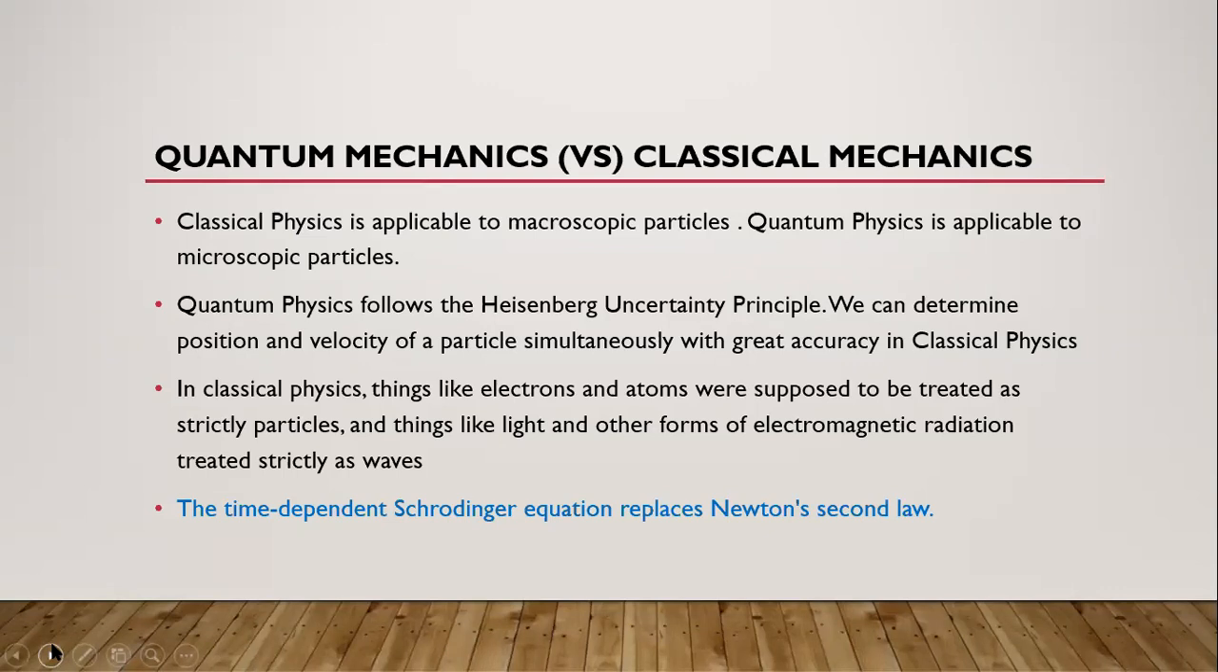And in classical mechanics, to describe the dynamics of a particle, the equation of motion of an object, to describe the motion of an object, we have Newton's second law. But in quantum mechanics, we replace Newton's second law with the time dependent Schrodinger wave equation, right? So these are some of the differences between quantum mechanics and classical mechanics.